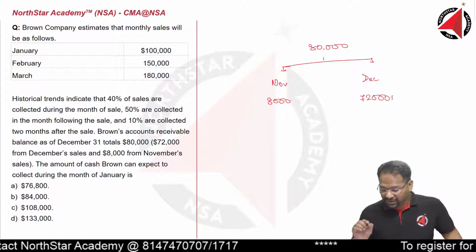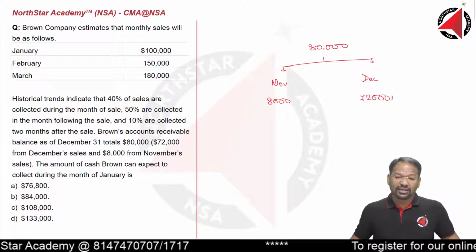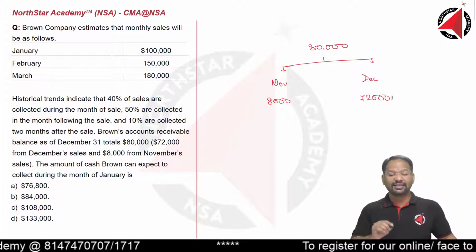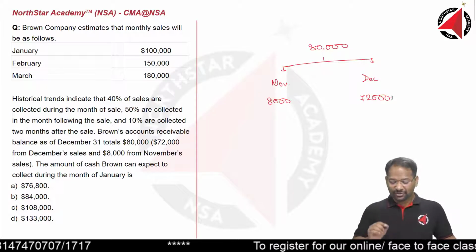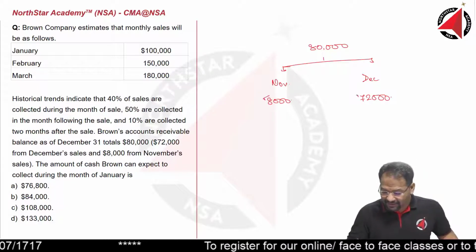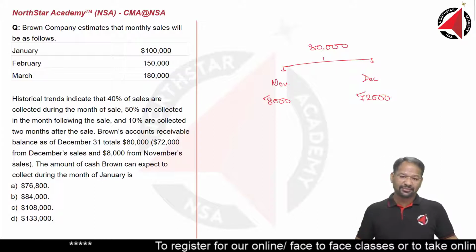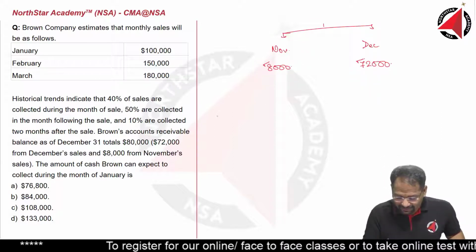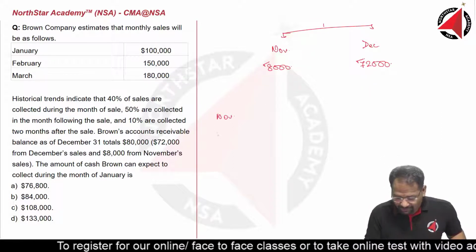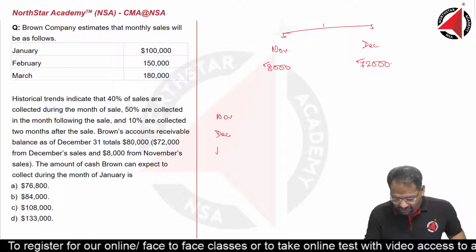In the month of January, we will receive 40% of January sales in January itself, in addition to this 8,000 and 72,000. To understand this, let's write November, December and January.